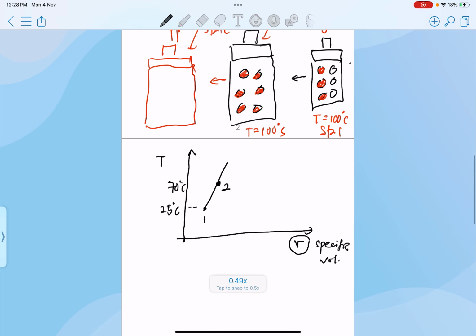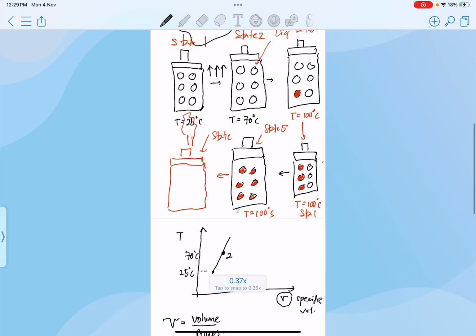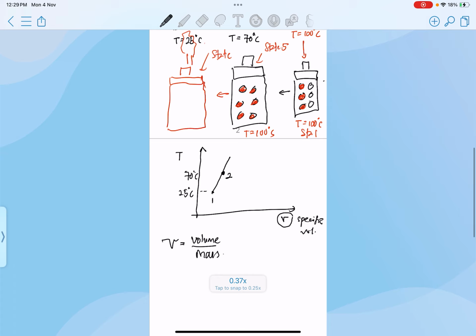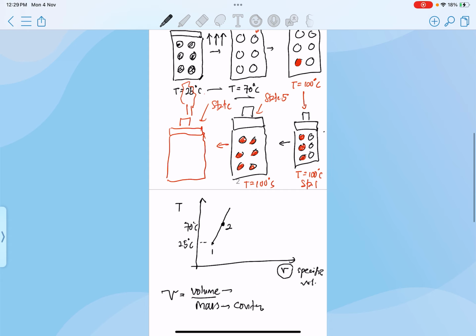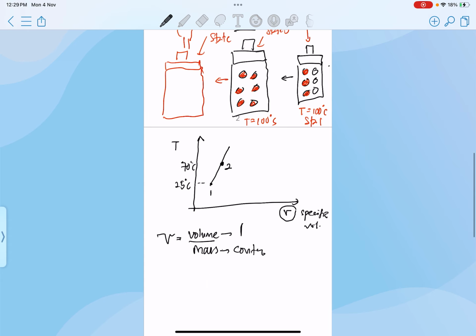But I also know that the specific volume is equal to volume divided by mass. The mass of the water here is not going to increase because there's no mass flowing into the system. Therefore, the mass is constant. And once the temperature increases, the volume also increases. Therefore, my specific volume is going to increase. That's why I'm getting a graph that looks something like this.